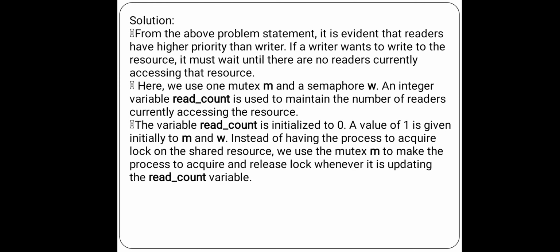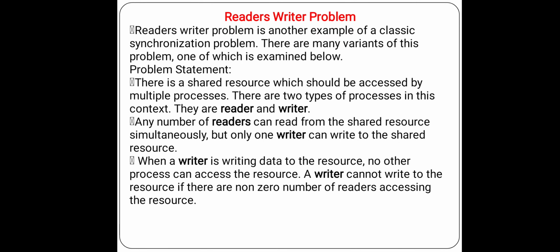One more time, the problem statement: there is a shared resource which should be accessed by multiple processes. There are two types of process in this context, a reader and a writer. Any number of readers can read from the shared resource simultaneously, but only one writer can write to it.